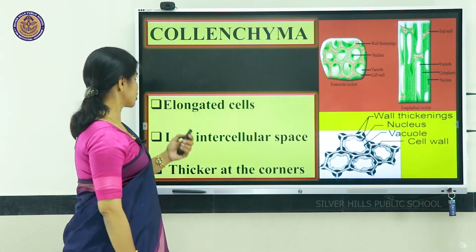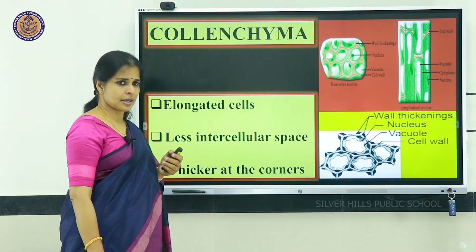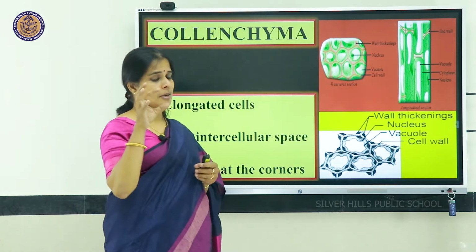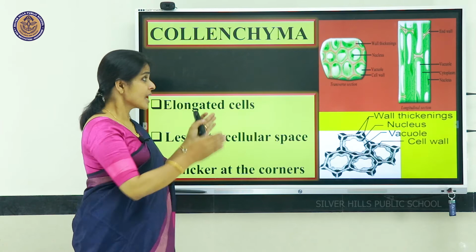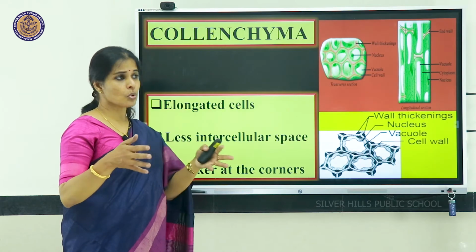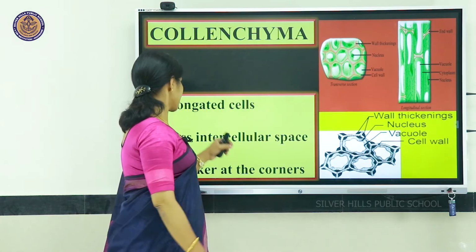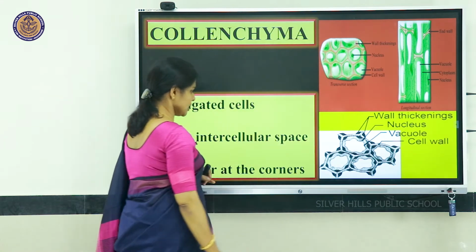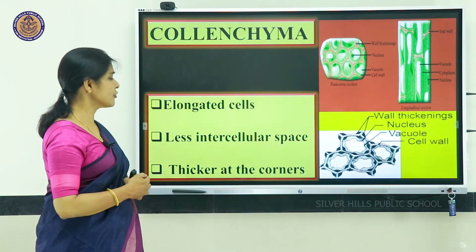Next is another type of tissue which is known as collenchyma. This is almost like parenchyma, but the cells are slightly elongated, whereas parenchyma cells were almost round in shape. They also have less intercellular spaces. Parenchyma cells were loosely arranged and a lot of intercellular spaces were present in between. Here intercellular spaces are less and the joining juncture, that is the corners, are very thickened. Thick corners can be seen for these types of tissues.